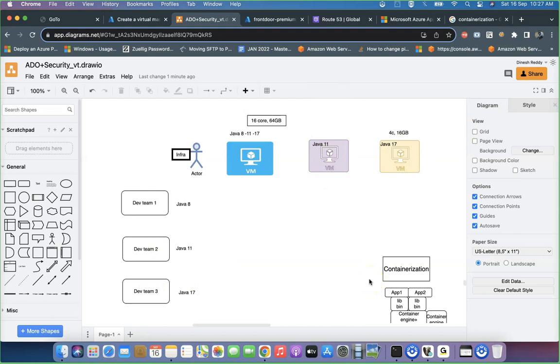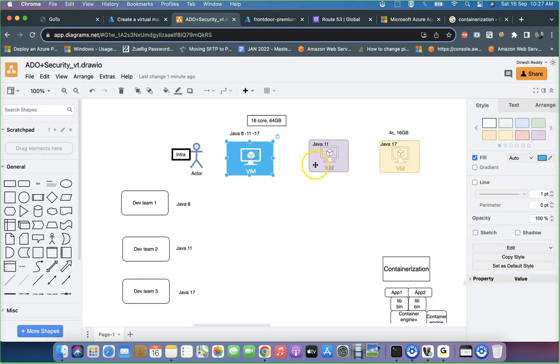And one more case I will notify you. In well-established organizations, in production especially, what are the physical boxes, we will call VMs as physical boxes, that they are using? They will use a fixed version. Either across all the boxes Java 8, or across all the boxes Java 11. That's it. You should know that first, and you also simulate your development with the same version. If you simulate your development with a different version, when you go to production, production will not work. You got my point.